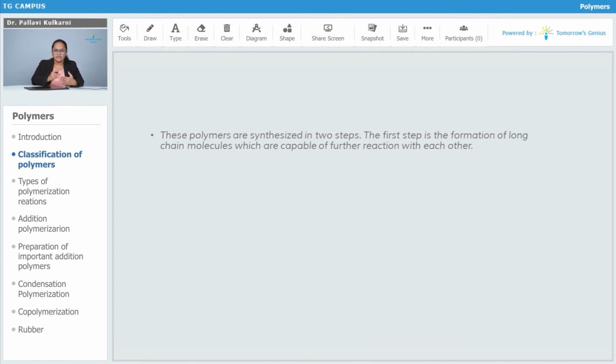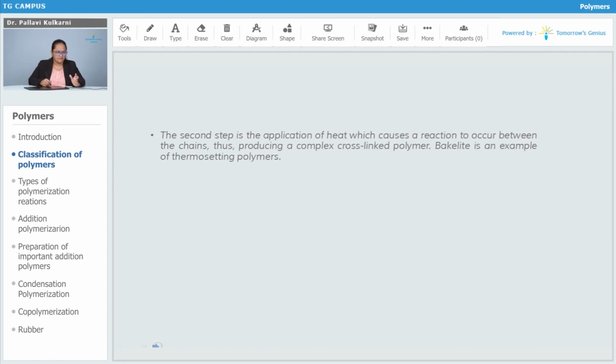The first step is the formation of a long chain polymer, and after that, these long chains are interconnected to each other by cross-linking, which is the second step, in which we heat the linear polymeric chains so that there will be interlinking or cross-linking between the polymeric chains, giving you the cross-linked polymer or network polymer. The best example for this type of polymer is bakelite, which is a thermosetting polymer.